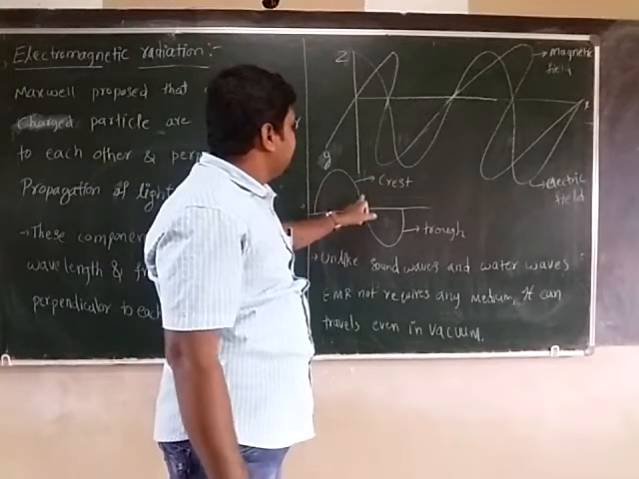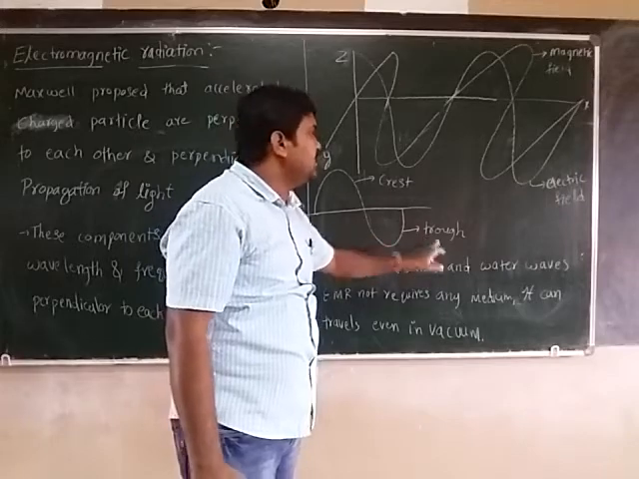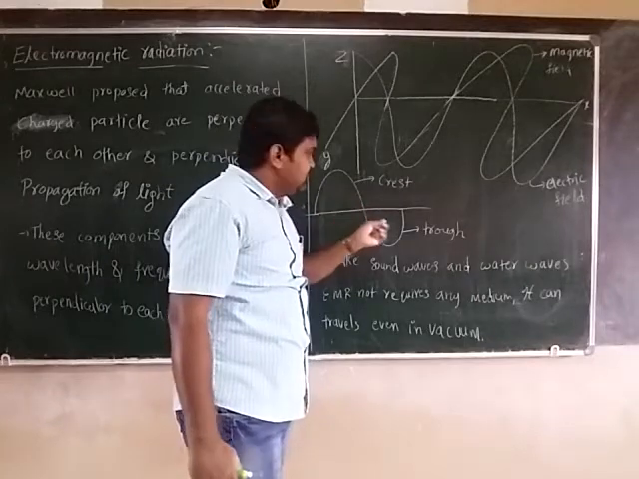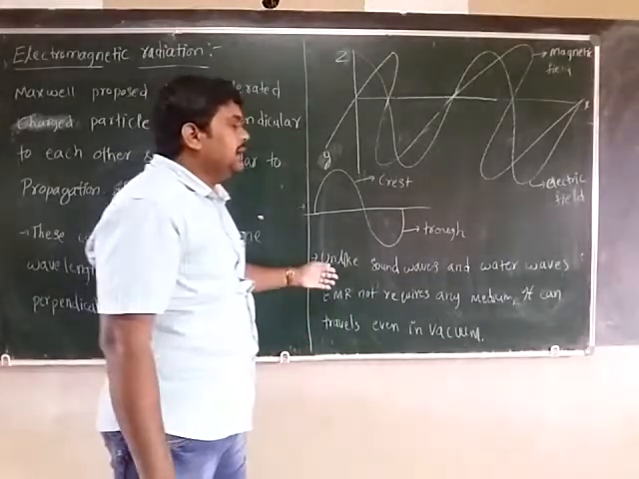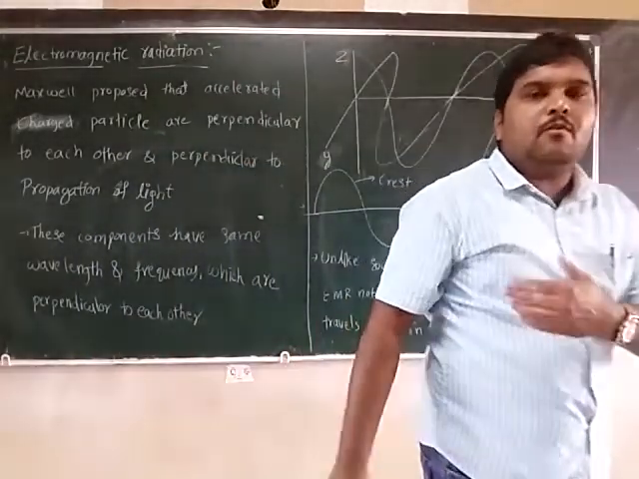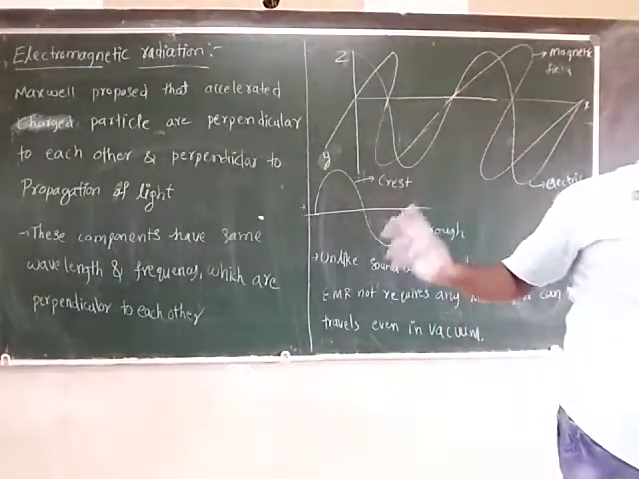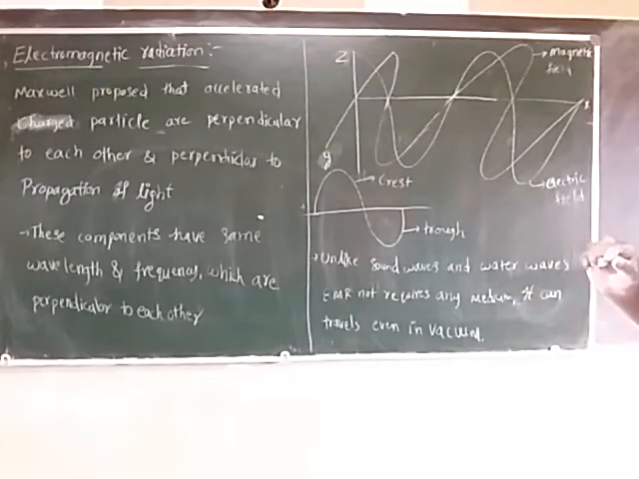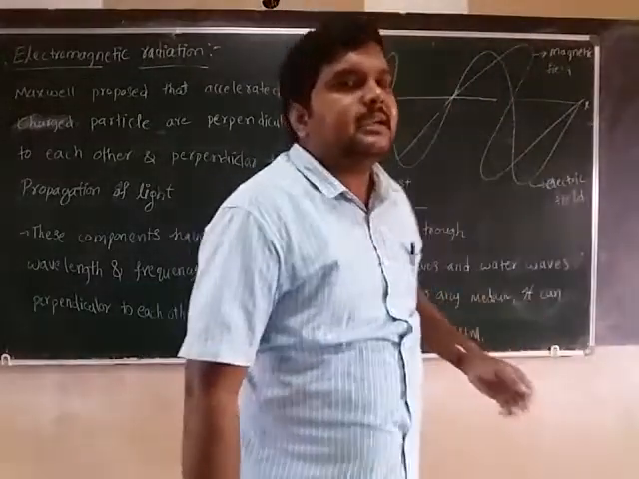The height of the wave is called crest, the depth of the wave is called trough. Is it clear? The height of the wave is crest, the downward wave is a trough. And unlike sound waves and water waves, electromagnetic radiation does not require any medium. It can travel even in the vacuum.